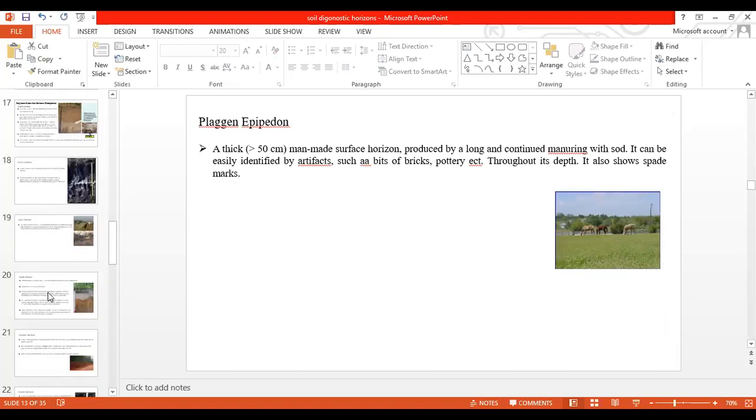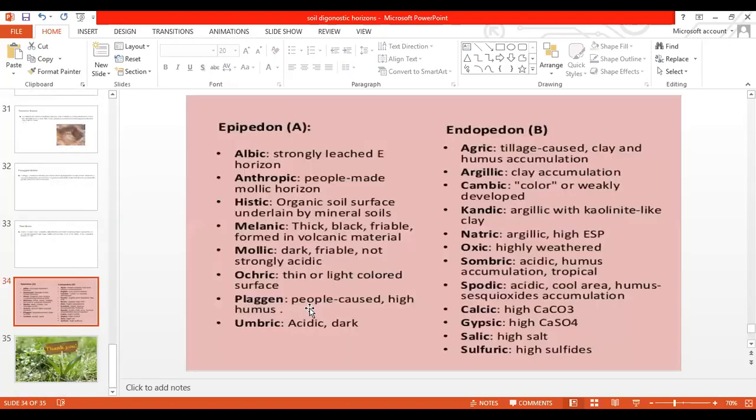Here it is showing both are same. Not same, but it was given high humus there in plaggen. High humus means we are adding organic carbon, organic material, right? Yes, sir. Due to the decomposition that takes place, there will be a high humus. But remember this one, I can't say both are same, but both are similar.